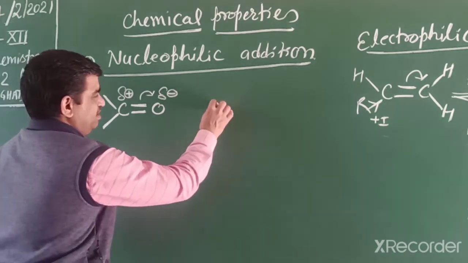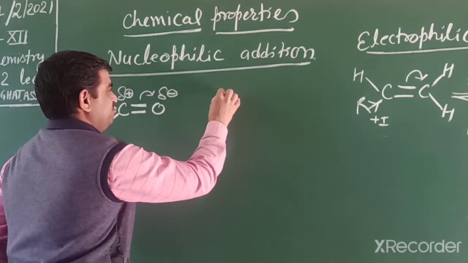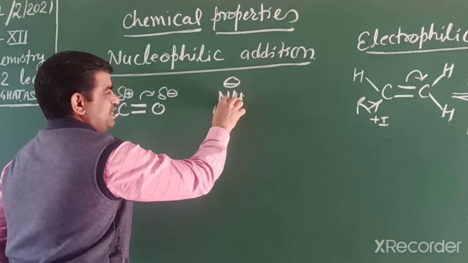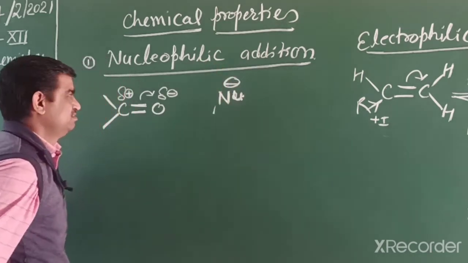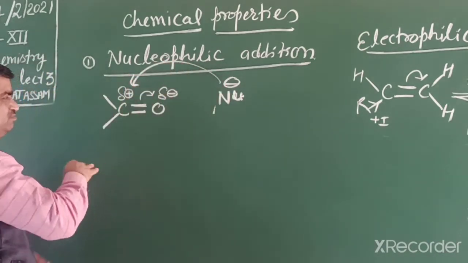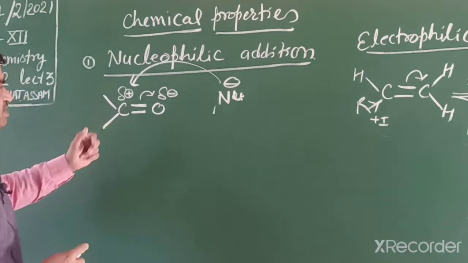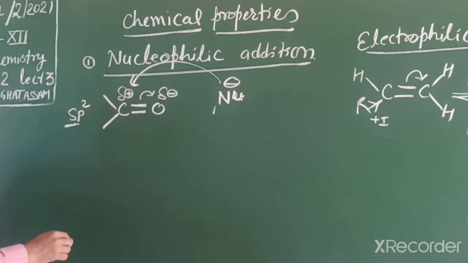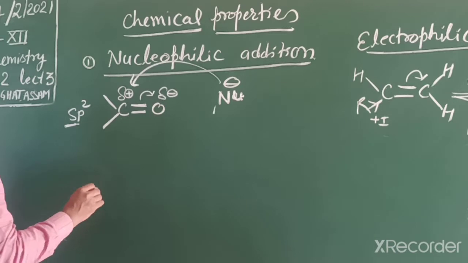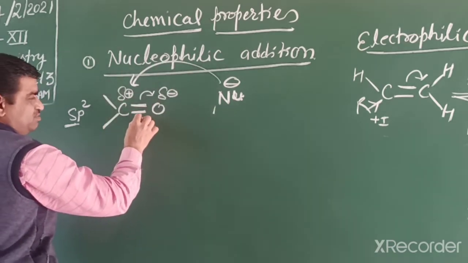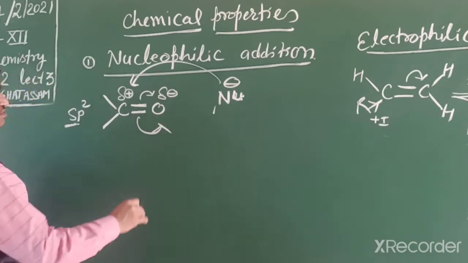In this reaction a nucleophile can attack. We can represent the nucleophile as Nu minus. This nucleophile can attack from the top or the bottom because the carbon is planar with sp2 hybridization. If it attacks at the top, then the pi electrons move to the oxygen side.